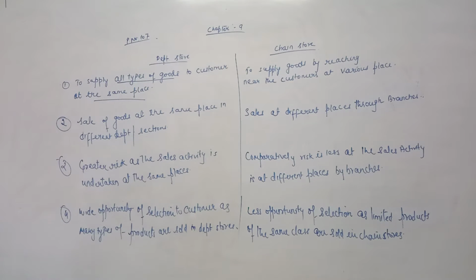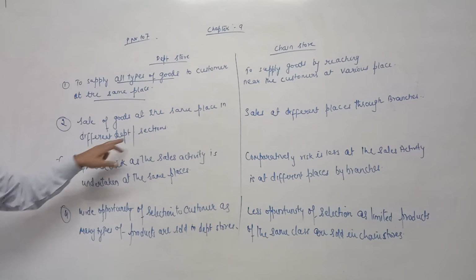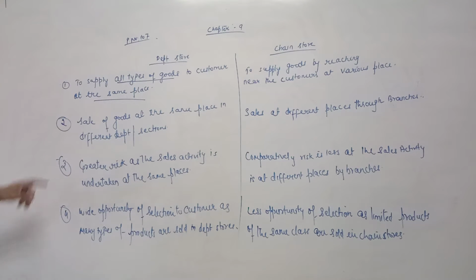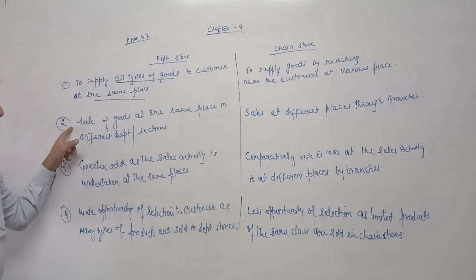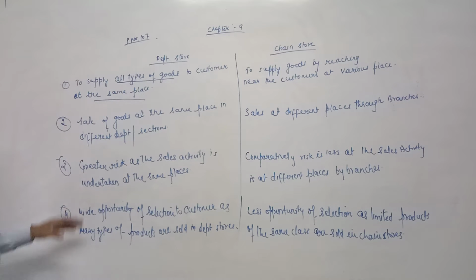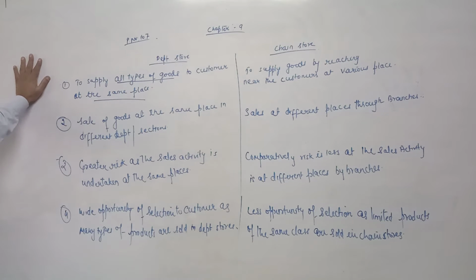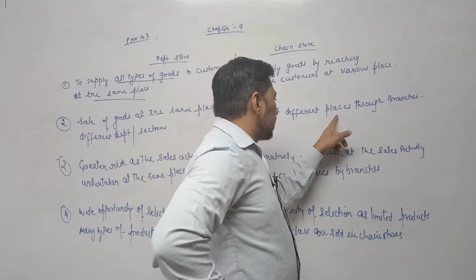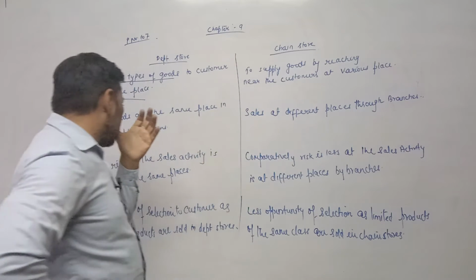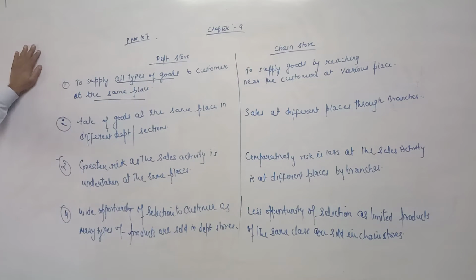Second difference, sale of goods at the same place in different departments, means they are again almost same explanation. They are selling different types of goods to customer at the same place in different departments, means there are different sections, means they are dividing the whole store in different departments and keeping the variety of goods, but they are selling their products at distant places through branches. So they have lots of branches in order to sell same type of product.